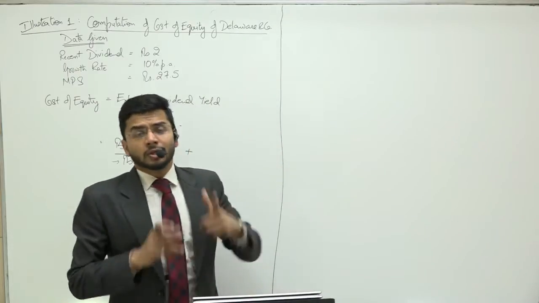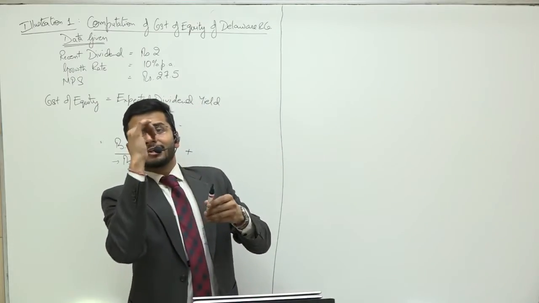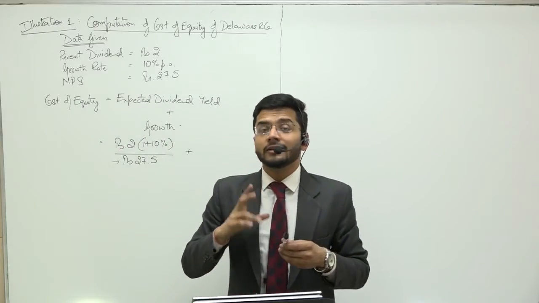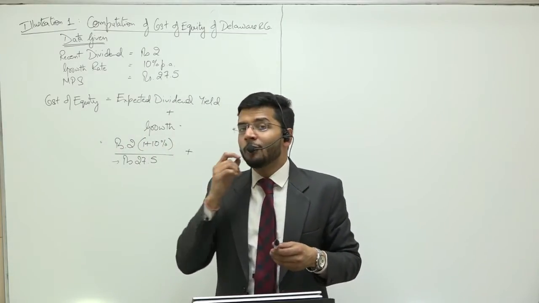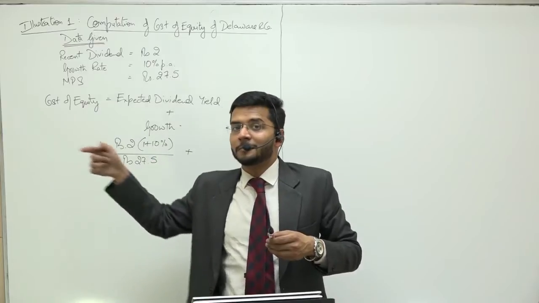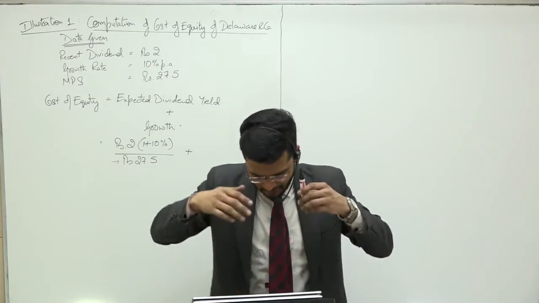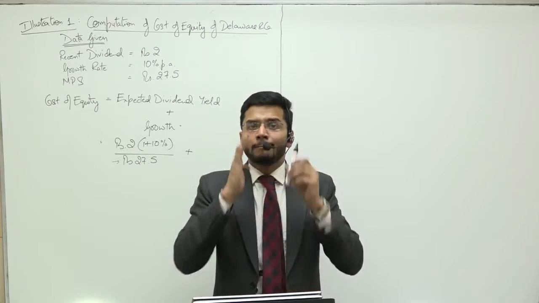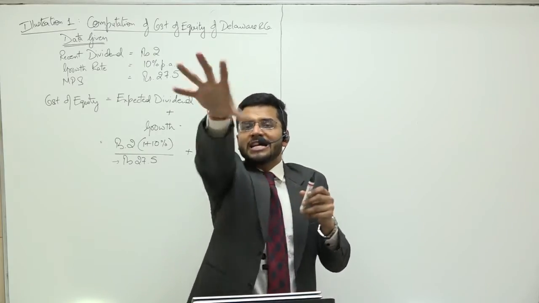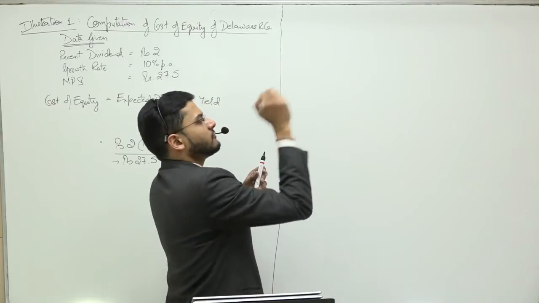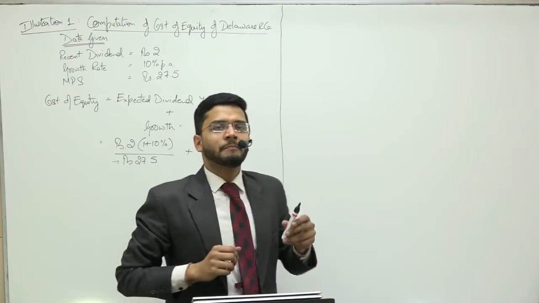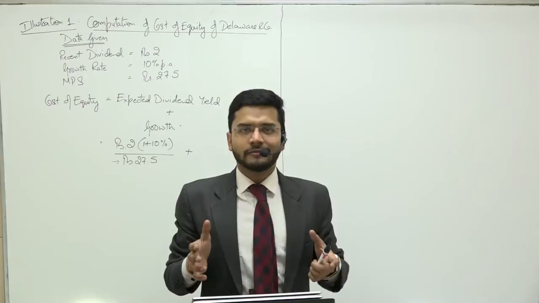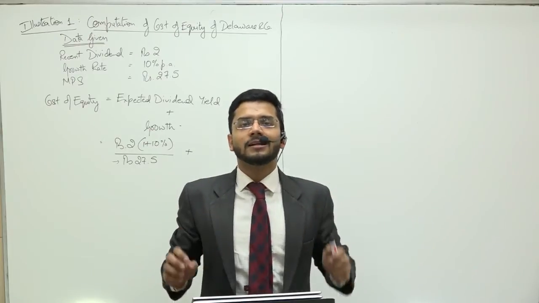Guys, the 2 rupees dividend is past dividend, which is to be given to the shareholders who have been holding the share in past years. If you want to find out cost of equity of today, which means if I am valuing this particular share as on today, my expected return will be the dividend which will be given to me 1 year hence, which is the current dividend plus 10%.